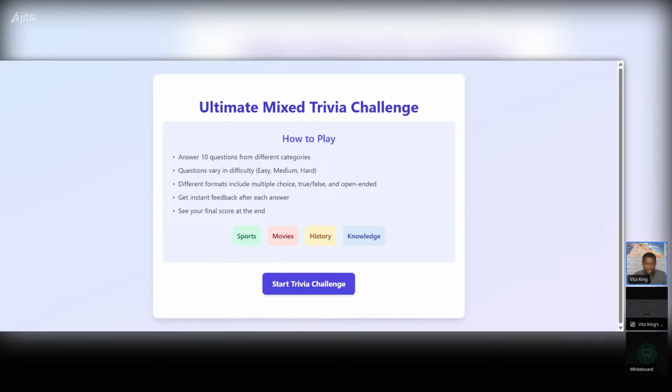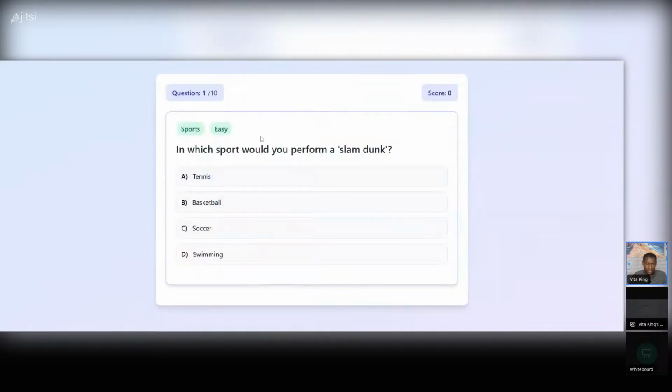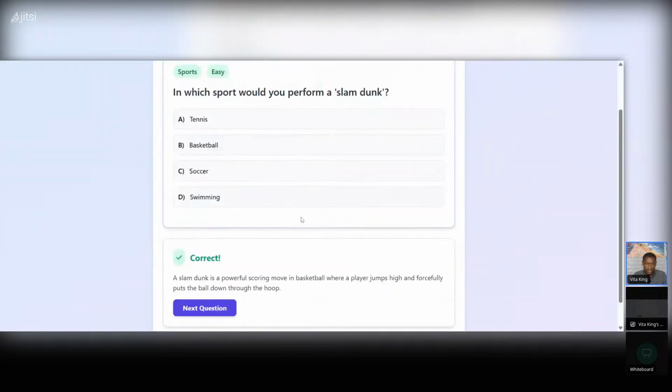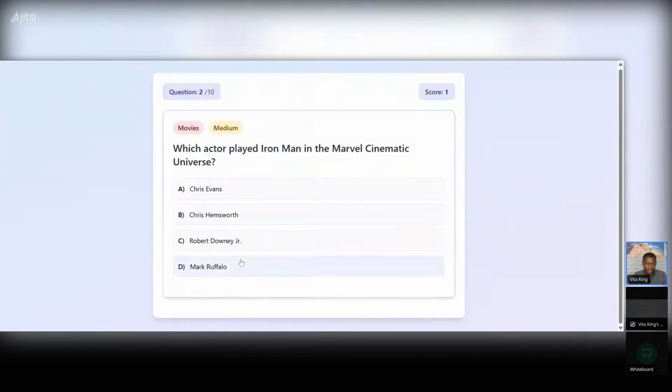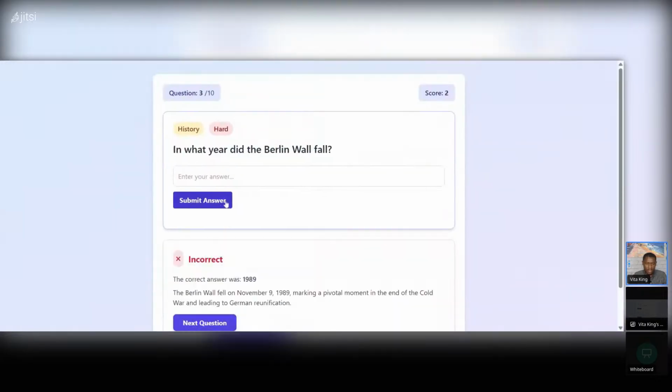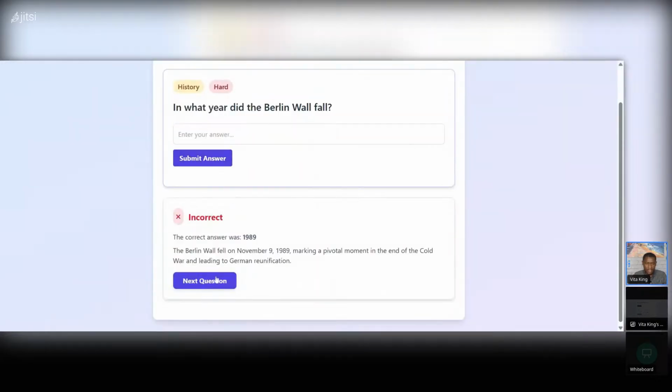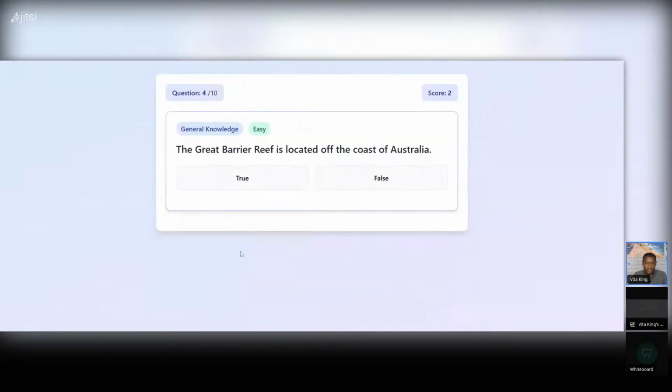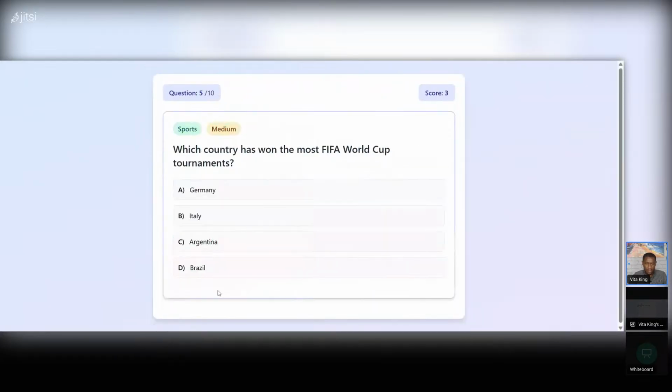Okay, play the trivia game. But even that, it's not allowing me to select the difficulty level. Or maybe, let's see, is it going to allow you? Okay, this is easy. Slam dunk. All right, so we go next. I'm just gonna go through it all because I want to see what the final page looks like.